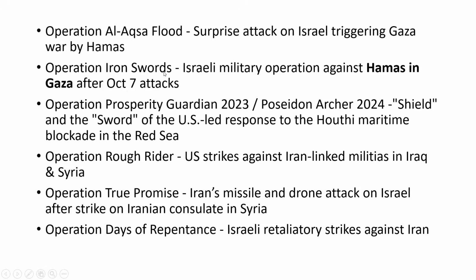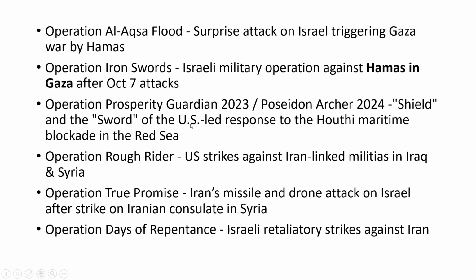Apart from this, you also have to know Yemen. Yemen is an important conflict zone in the Gulf, and Houthi is a rebel group against the regime. There is an official regime in Yemen, and Houthi is a rebel group against that regime. Houthi was blocking the Red Sea.